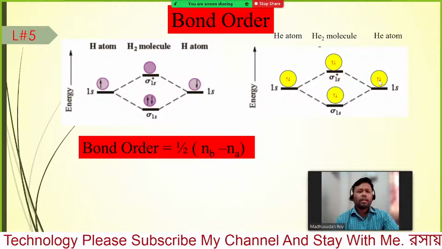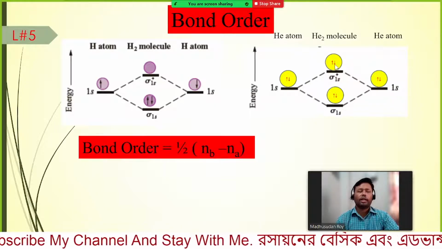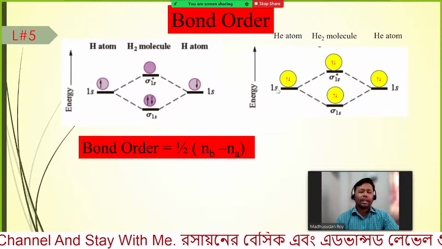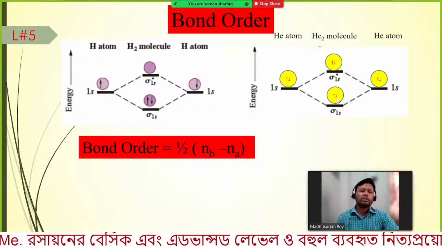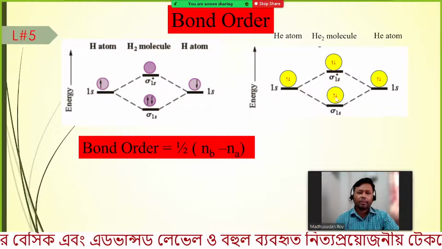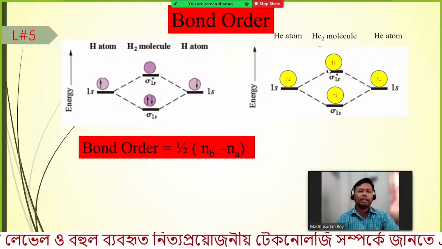Then the rest of the electrons go to the antibonding orbital. So we have electrons in both the bonding orbital and the antibonding orbital. So what is the bond order for this helium molecule?